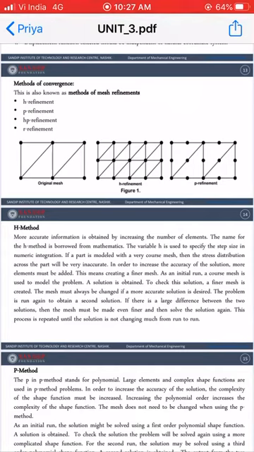So by minimizing this step size, for example, if you are solving your simultaneous equations using the Gauss elimination method, and you take step size equal to 1, then you will get one solution.